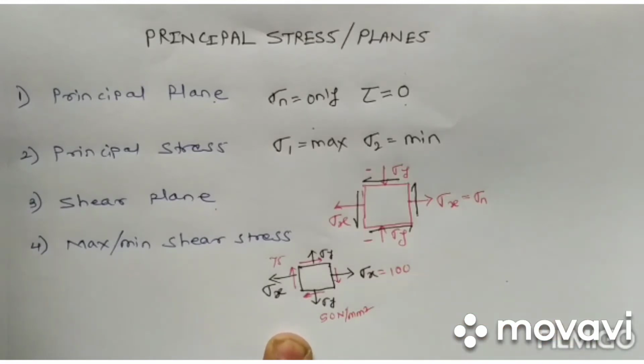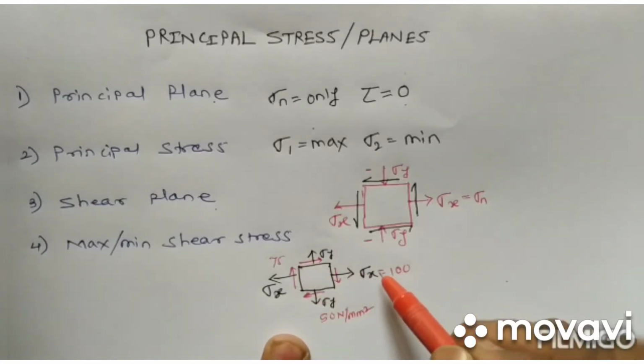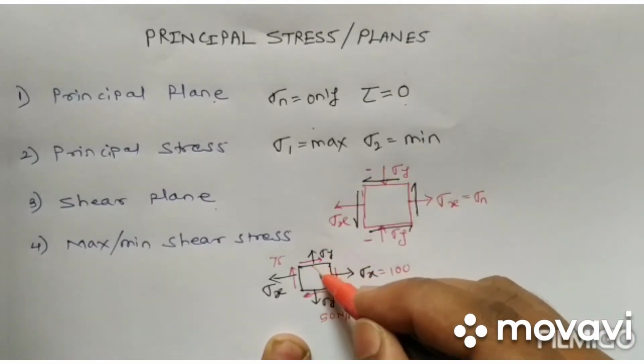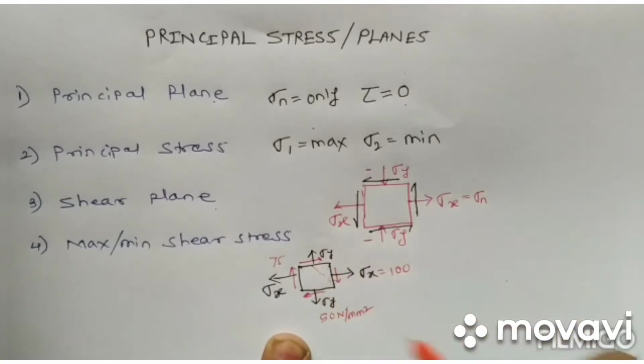But when scientists studied this, they found that the body is not failing because of sigma x, but at some other plane, and the stress acting on that plane is different from this plane.